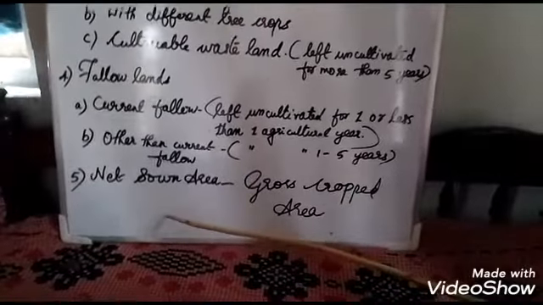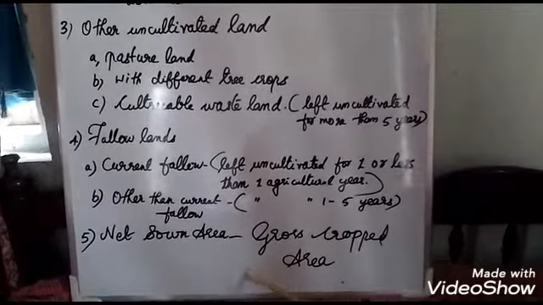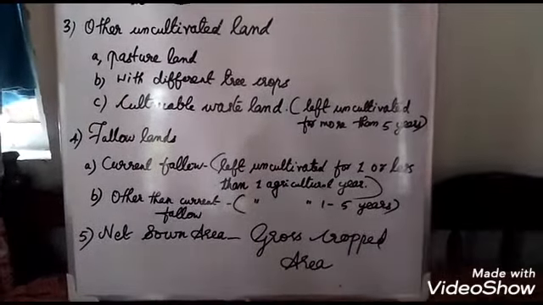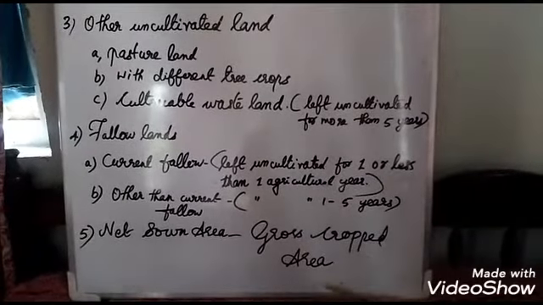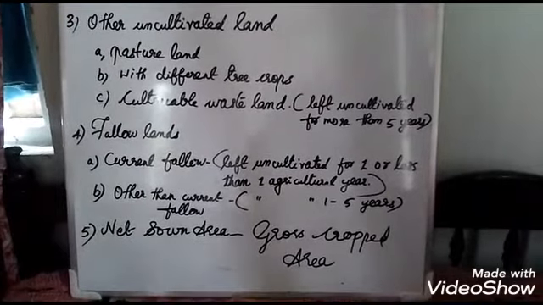Then net sown area. Net sown area means the total cultivating area in a country, or gross cropped area.